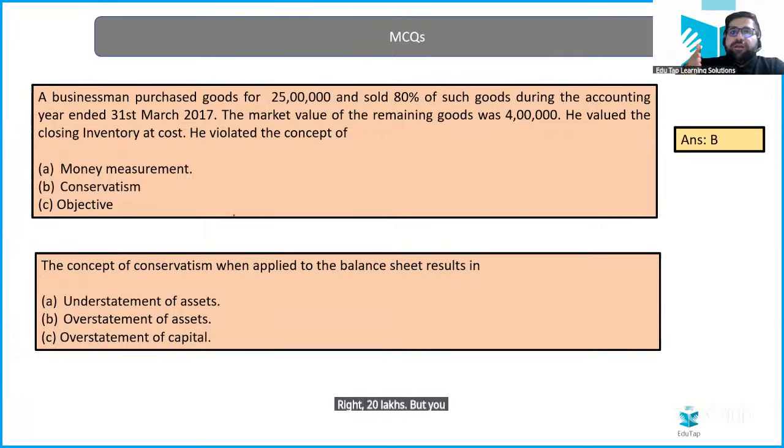But you are using this particular value at 4 lakh only, right? So the answer over here will be conservatism. Second, the concept of conservatism when applied to the balance sheet results in what? What will be the answer for the second one?